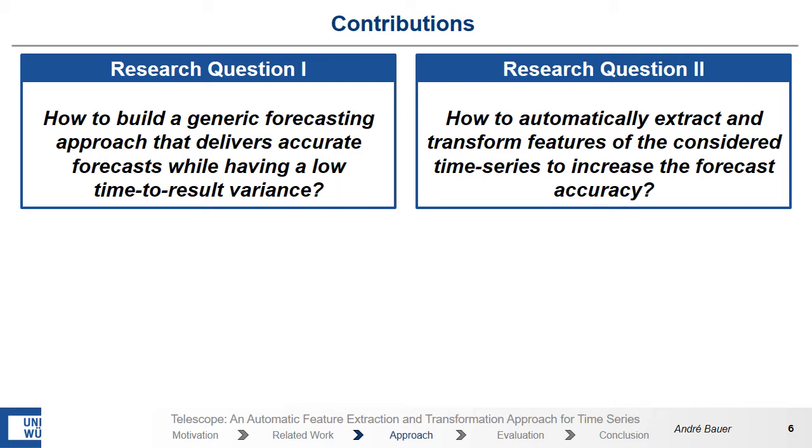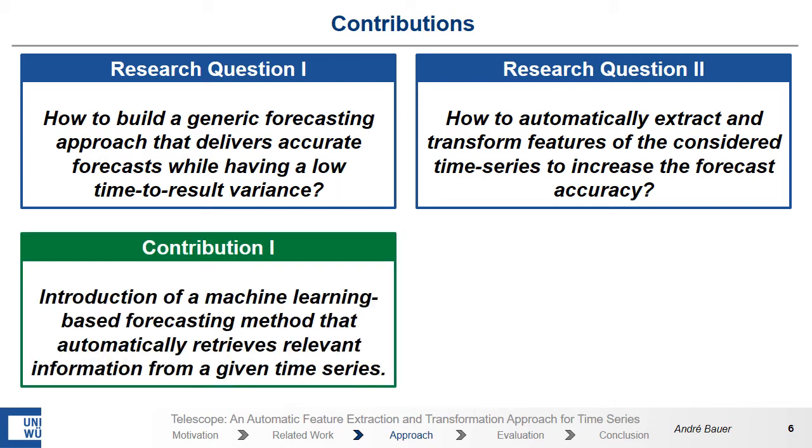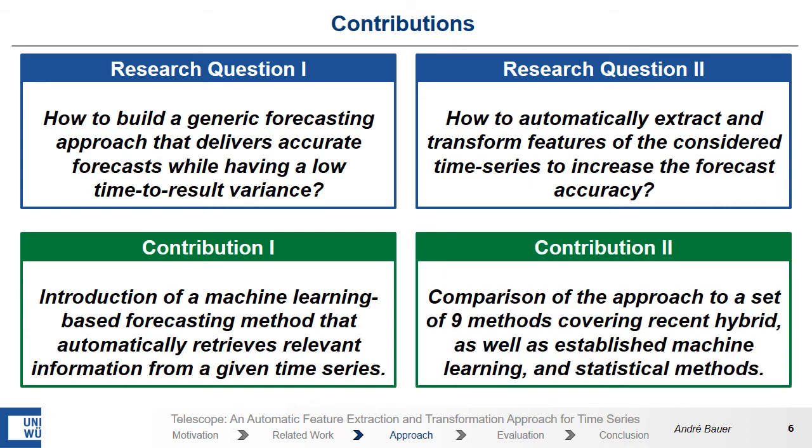To answer these questions, we developed Telescope, a forecasting method based on machine learning that automatically retrieves relevant information from a given time series. And the second contribution is our broad evaluation. Here we compare Telescope against 9 methods, covering hybrid methods as well as established methods.